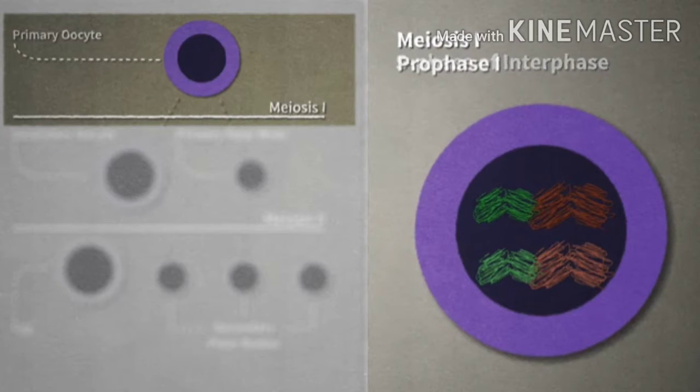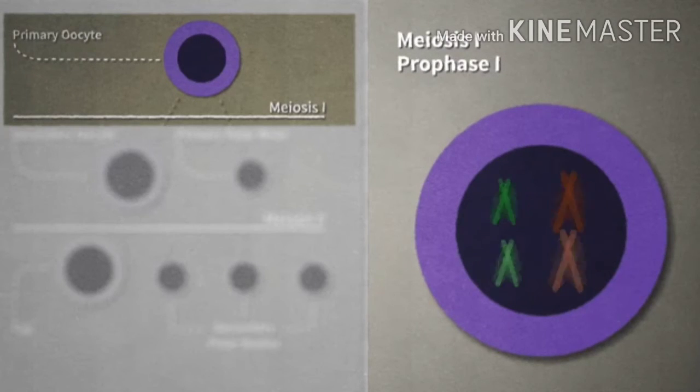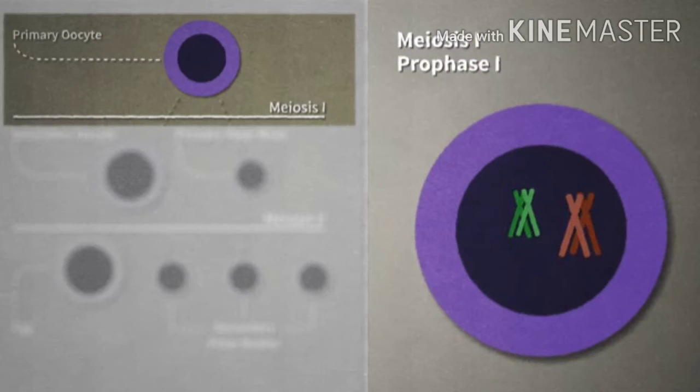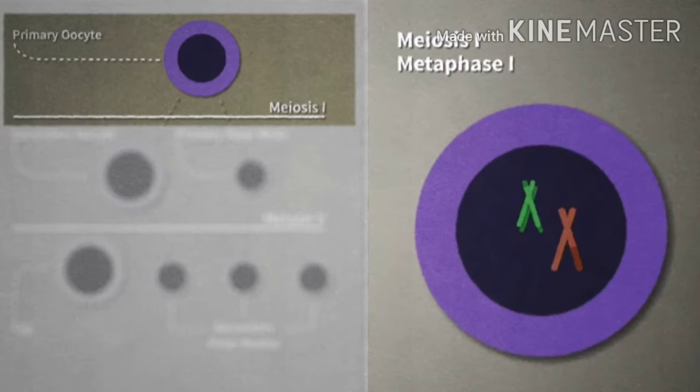During prophase 1 of meiosis 1, the chromosomes condense, become visible, and homologous chromosomes are paired up in synapsis. Crossing over occurs as non-sister chromatids on homologous chromosomes exchange genetic information. With crossing over, a chromosome is no longer fully maternal or fully paternal, but rather a mixture of maternal and paternal alleles. In metaphase 1, the paired chromosomes line up along the cell's equatorial plane.